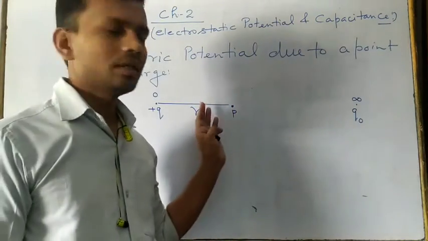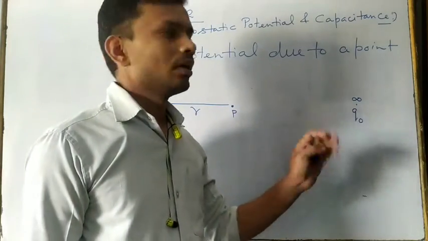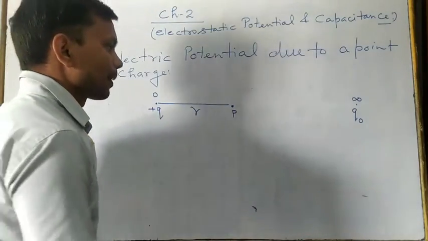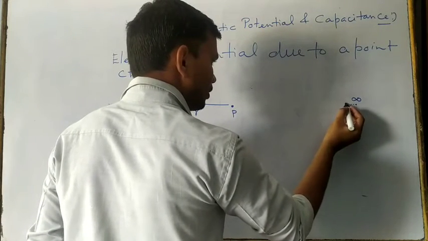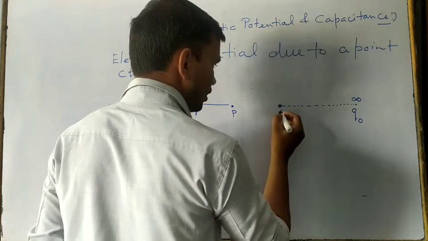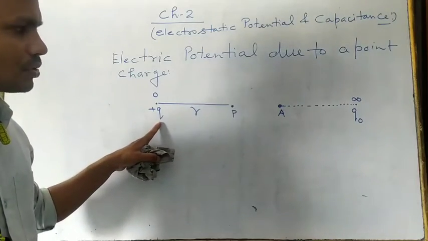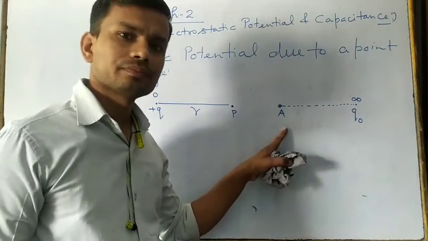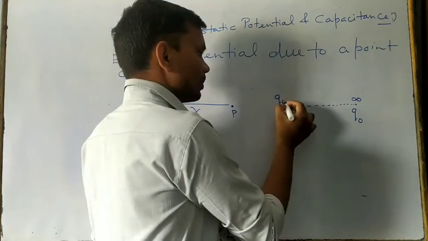That is presently at infinity. At infinity, the electric field generated by this plus Q charge is 0. And then from infinity we are bringing this to, suppose this point A, and at this point the electric field of this source charge is effective. When we are keeping this Q naught here, after bringing this one,